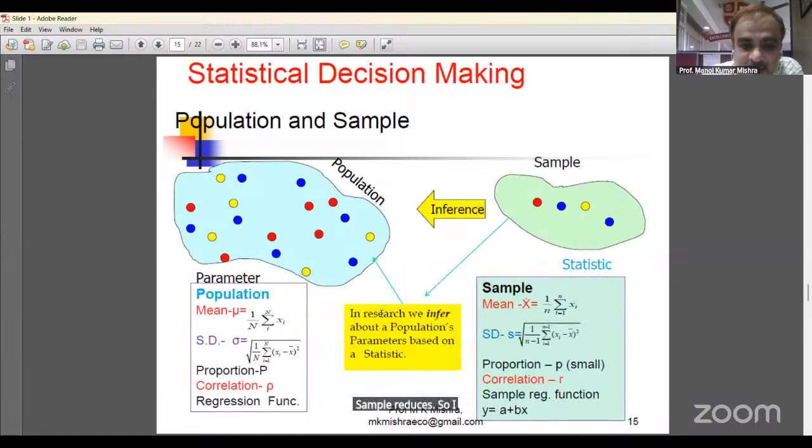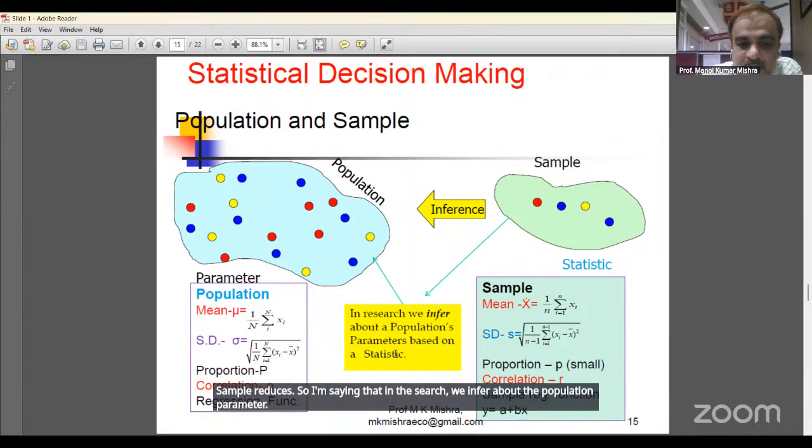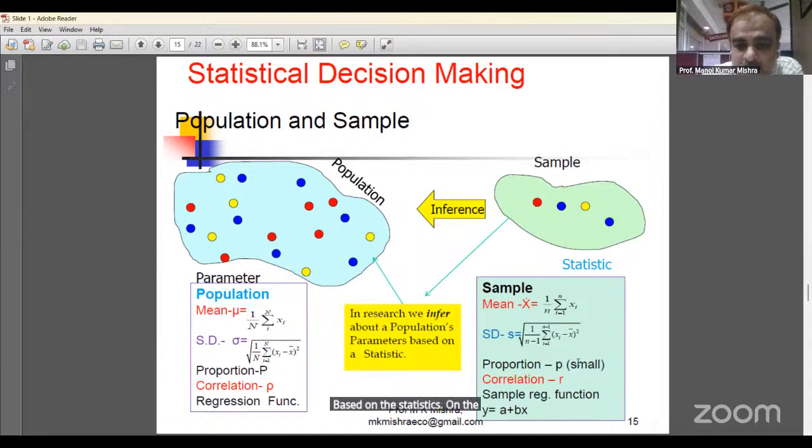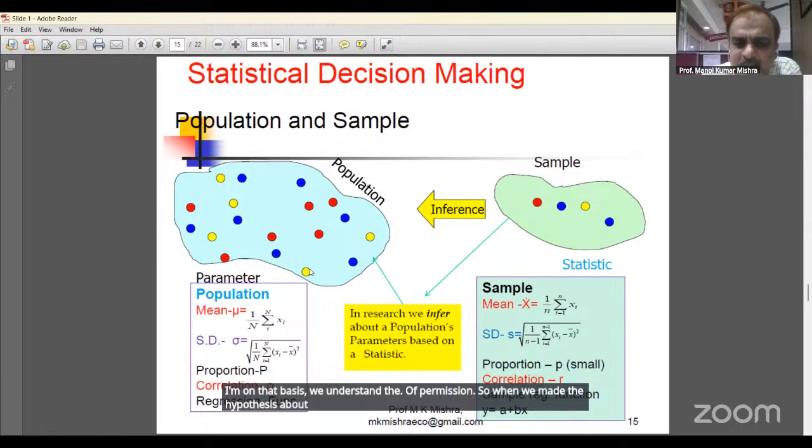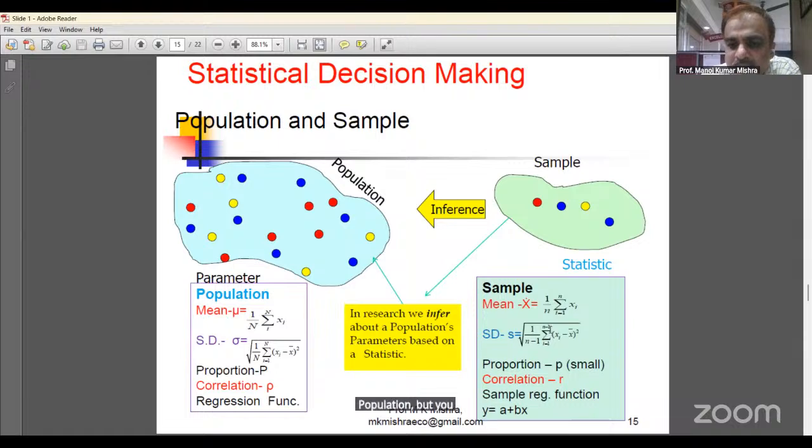So I'm saying that in research we infer about a population parameter based on statistics. On the basis of statistic calculation, we know about the population parameter. We study the sample, and on that basis we understand the population. When we make the hypothesis, we make it about the population, but we test the hypothesis with the help of the sample.